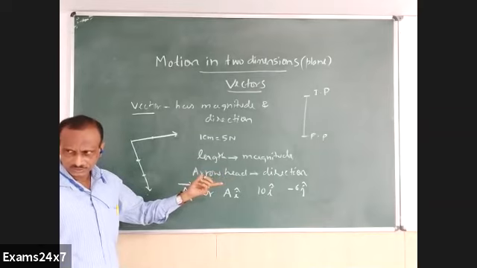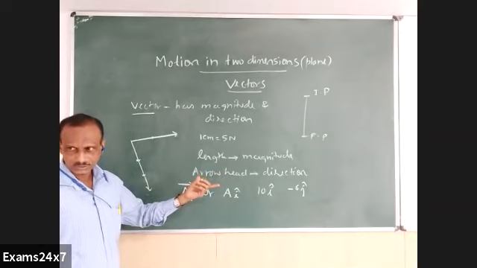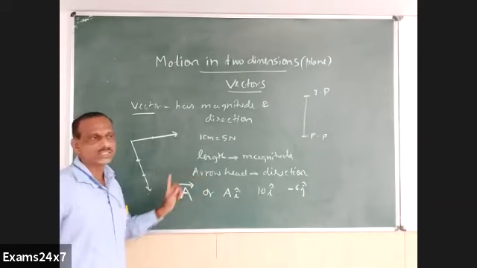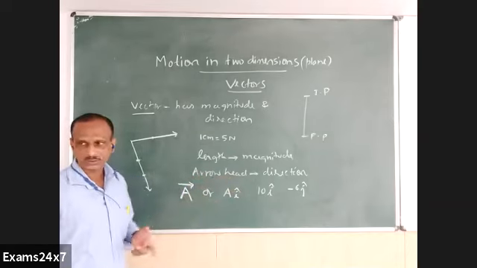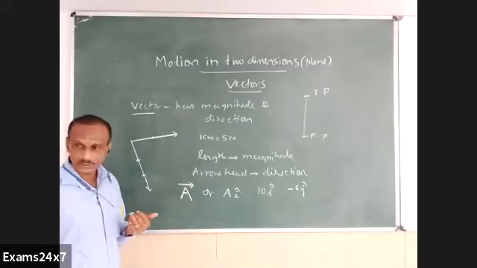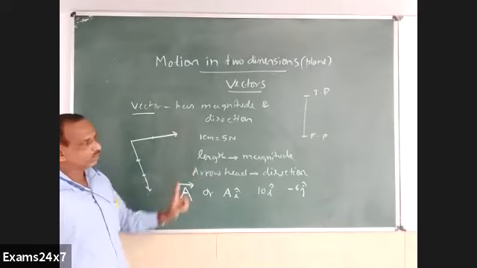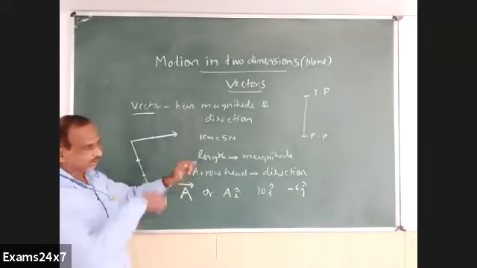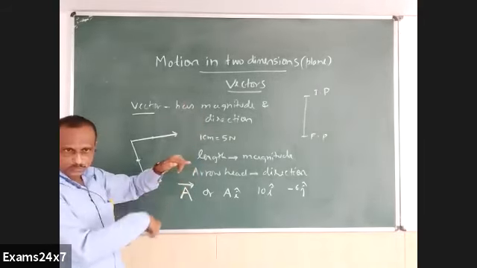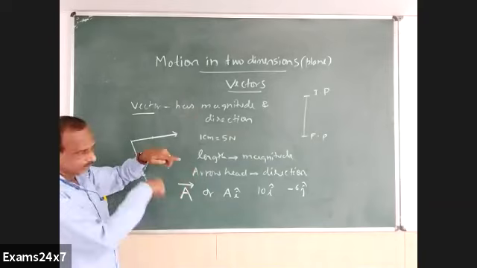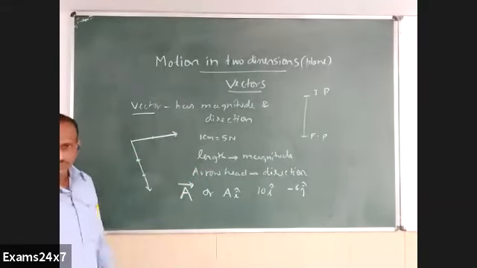Along the j means what? If i is the x-axis, j is what? The y-axis. Minus j I have written means the negative y-axis. This top direction we take as y, so it is actually downwards in my graph. That is the meaning of minus 6j.